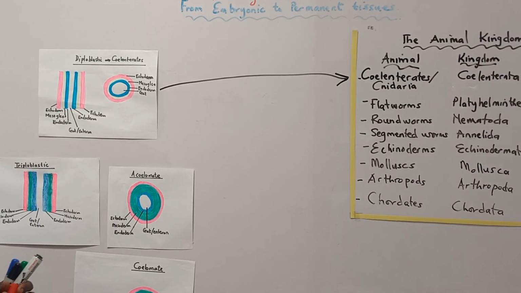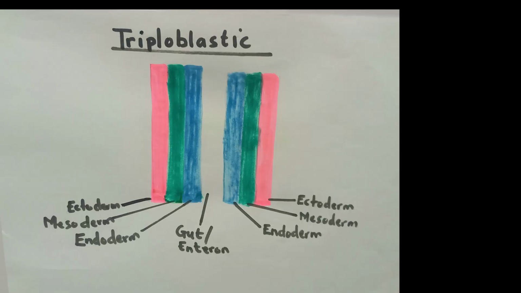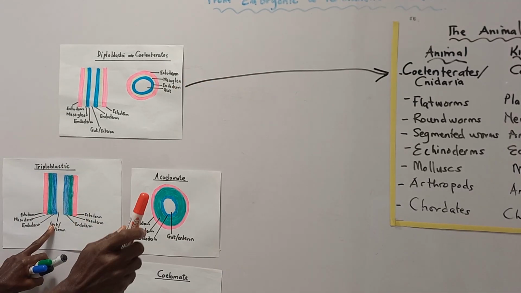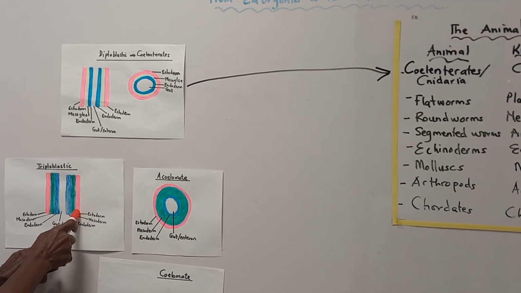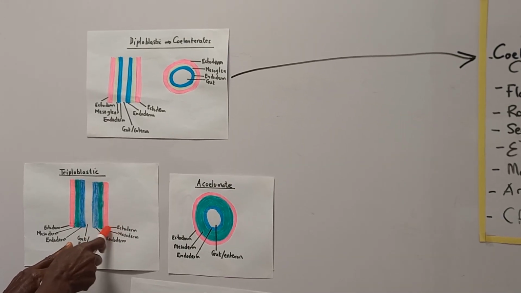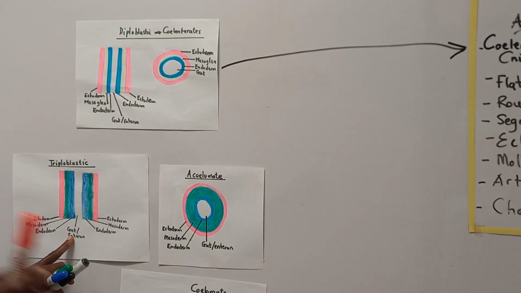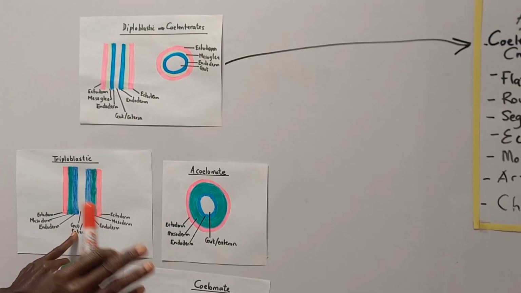Now, other animals have in the germ, in the embryo, three layers of body tissue, and they are triploblastic. The three layers are ectoderm, mesoderm, and endoderm, and these three layers enclose a gut, and they are known as triploblastic, three layers in the germ.